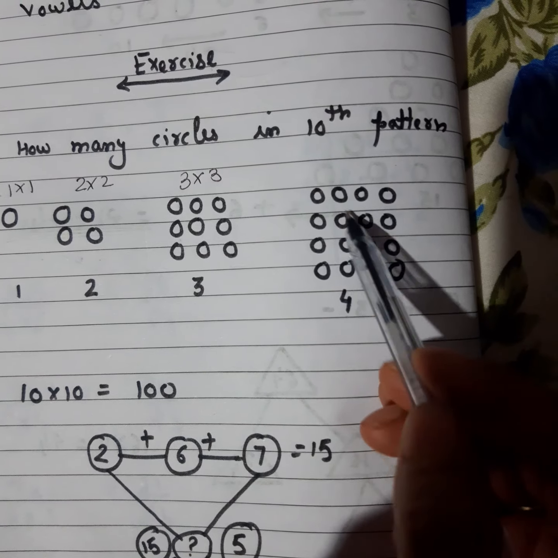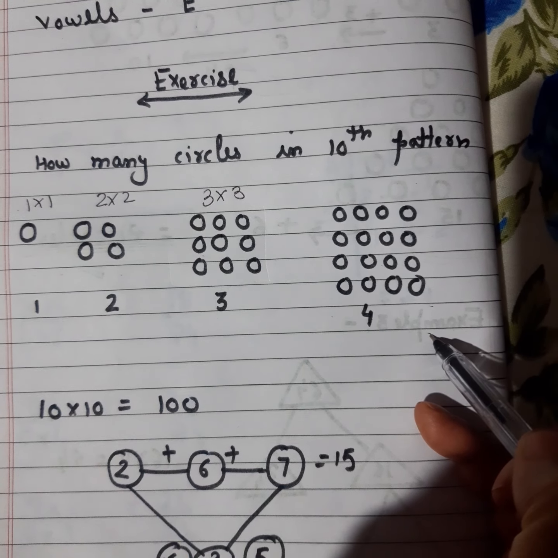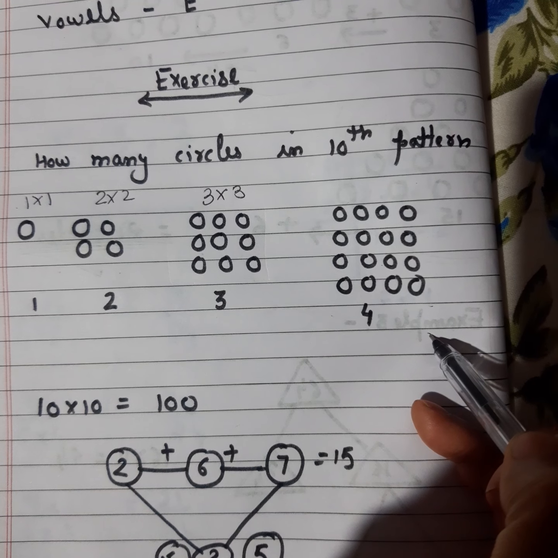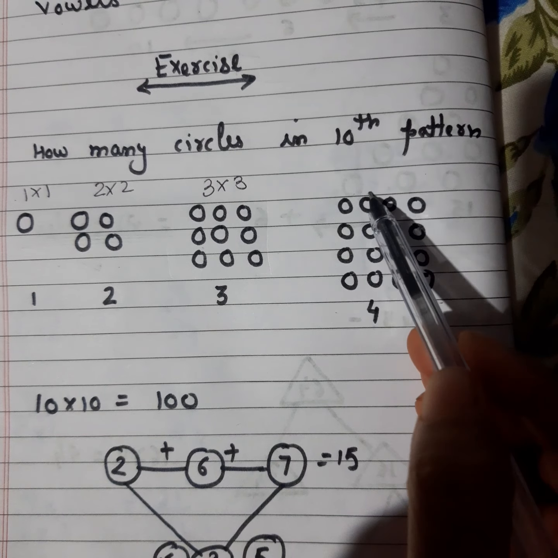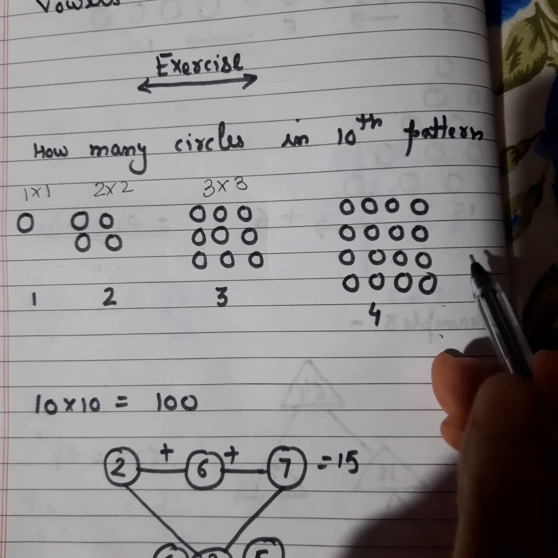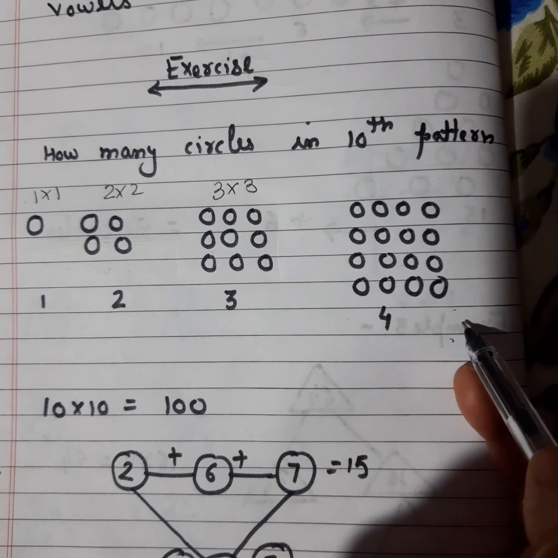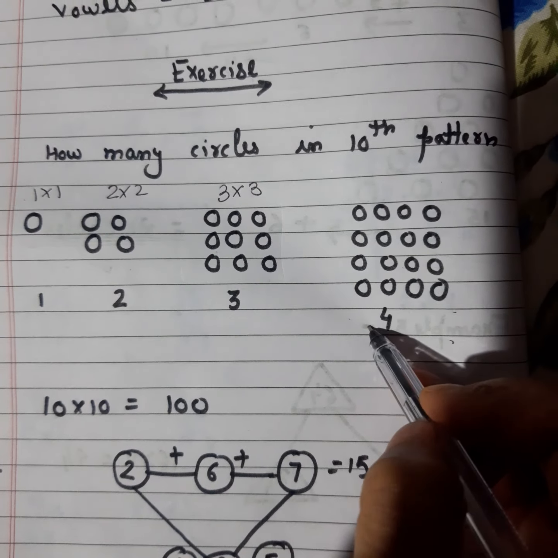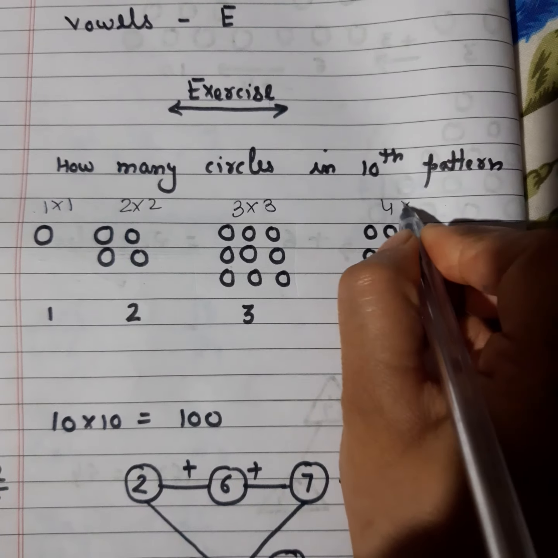And if you see this, 4 lines, and the number of circles in each line is how many? How many circles are there? Yes, 1, 2, 3, 4, 5, 6, 7, 8, 9, 10, 11, 12, 13, 14, 15 and 16. Yes, 16. 4 lines, and in each line the number of circles is 4. So it becomes 4 cross 4.